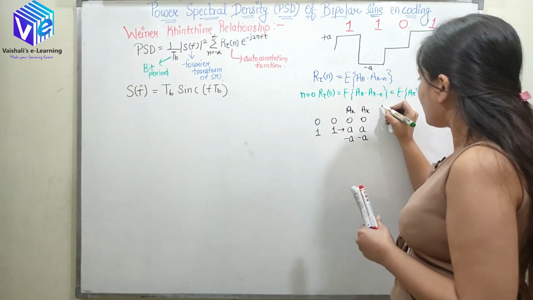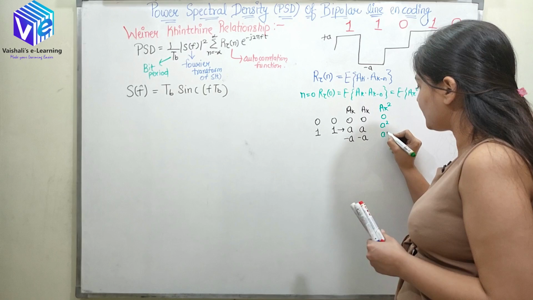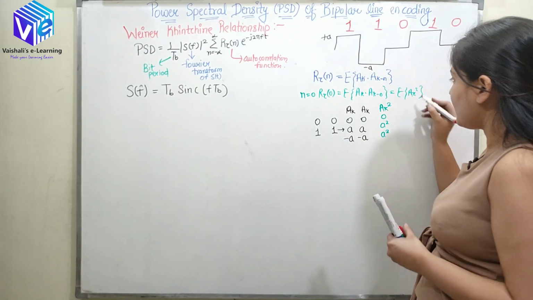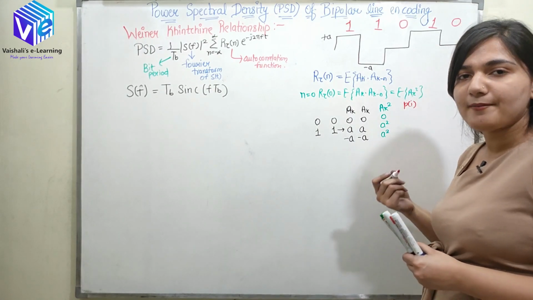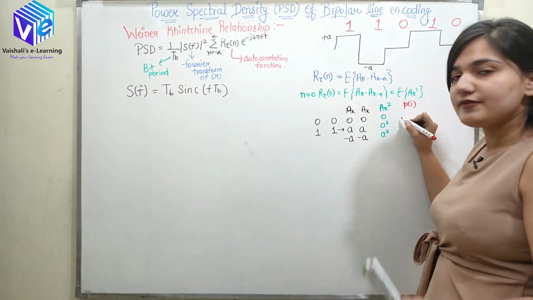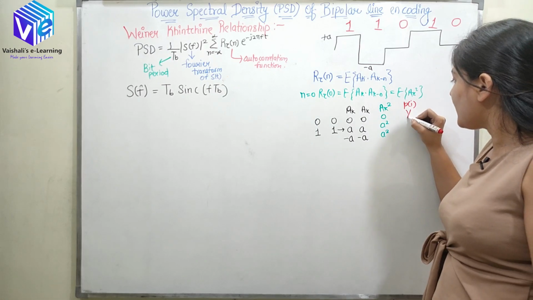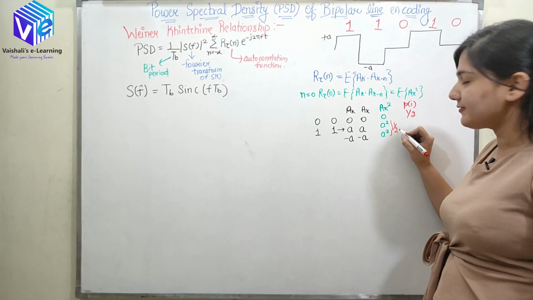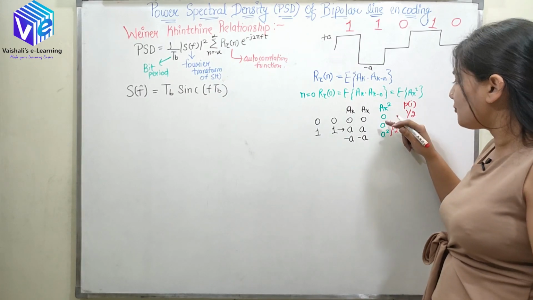So if I talk about A_k square, it would be 0, A square, A square. Now I need to find E of A_k square, and for that I need to find the probability. I hope you remember the formula to find E of A_k. The probability of occurrence of 0 and of 1, I am taking both to be 1 by 2. Both of them can occur equally, and they are independent.